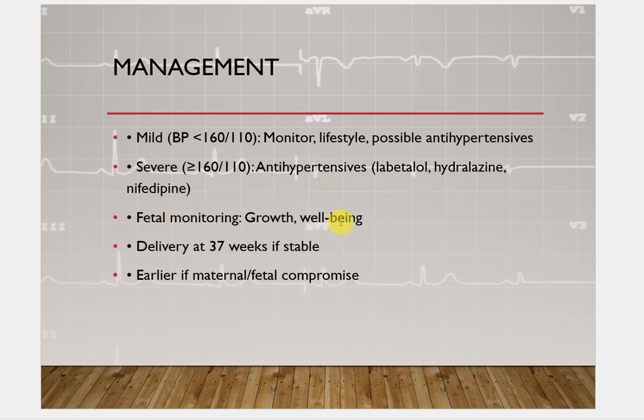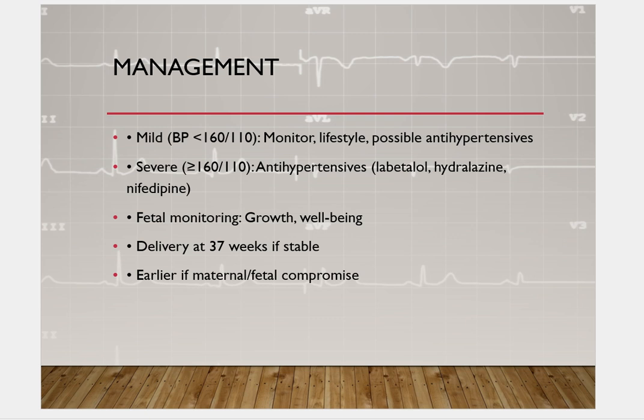So fetal monitoring is done and delivery should be done at 37 weeks if stable, and earlier if there is maternal or fetal compromise. So if there is fetal-maternal compromise, then emergency delivery can be done before 37 weeks of gestation, and the delivery should be done at 37 weeks of gestation if stable.